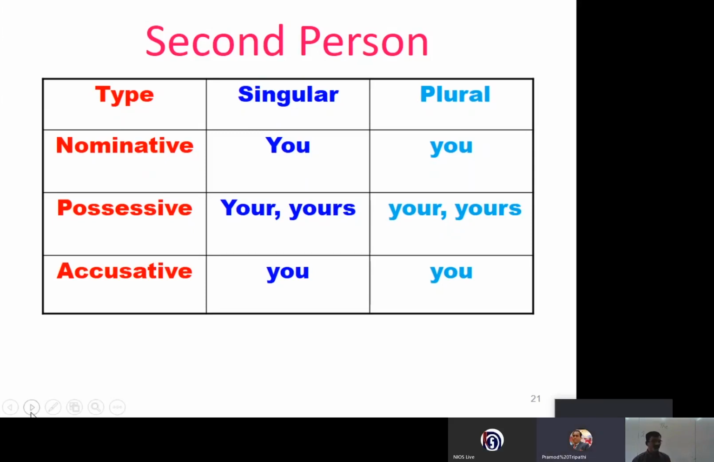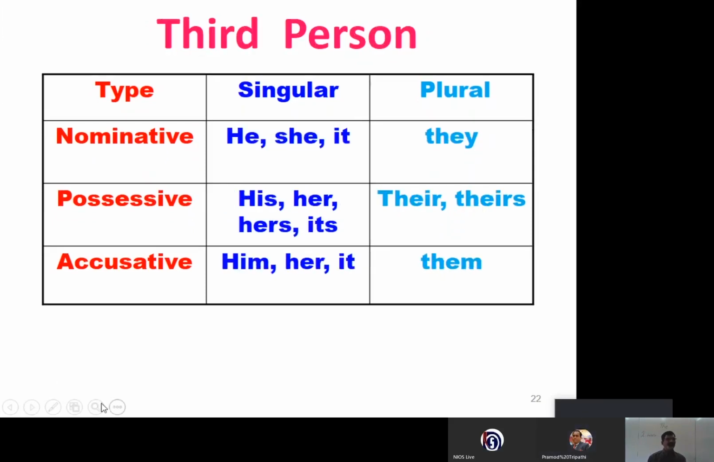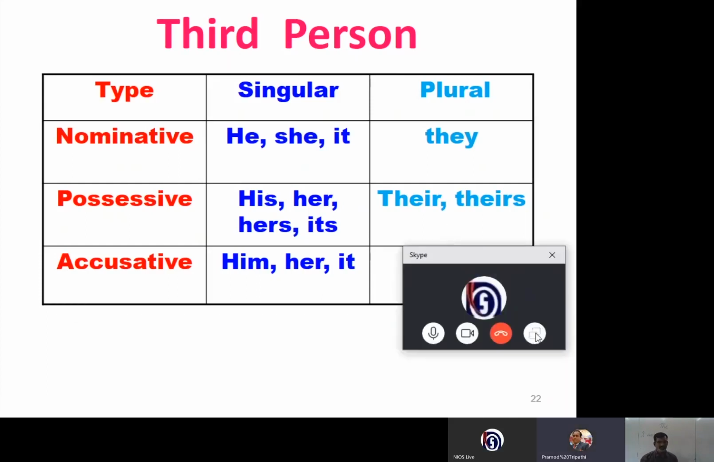Now we'll go to third person. Excuse me, sir. Yes, please. Sir, one learner is asking, are determiners singular or plural? Determiner is singular, because we have a whole lot of determiners, so the word determiner is singular.